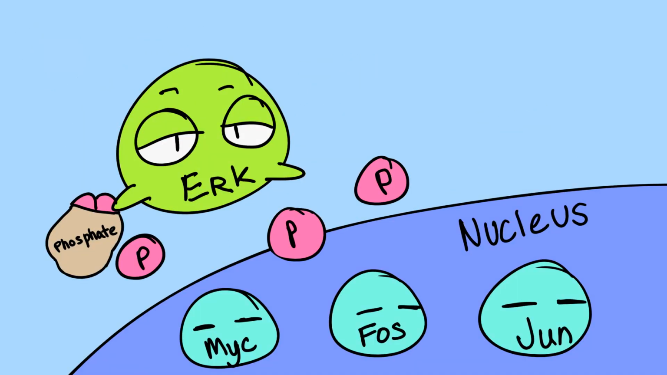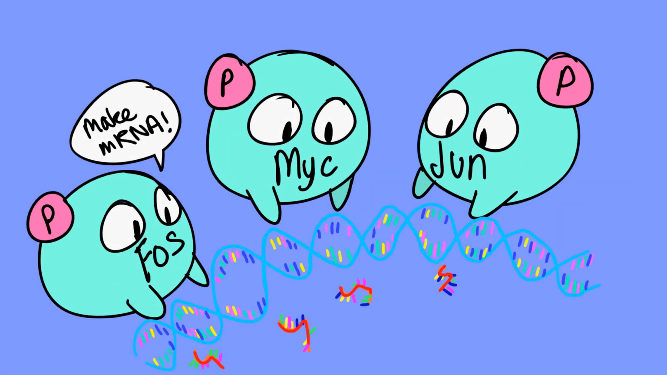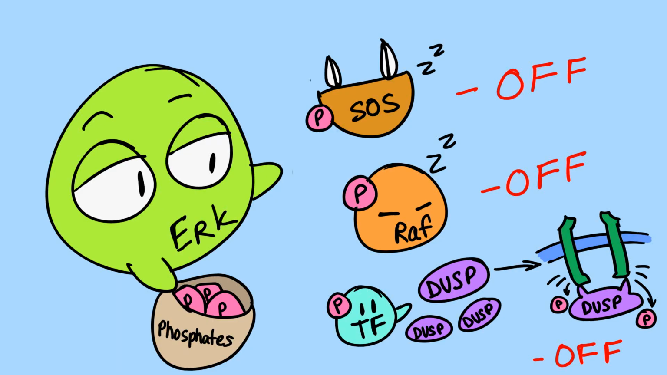ERK then goes on to activate transcription factors by phosphorylating Fos, MYC, and Jun in the nucleus to make them start transcribing mRNA to make the needed proteins. However, the MAPK cascade can't be left on forever, so to turn it off, ERK is also able to phosphorylate SOS and RAF, which deactivates them both.